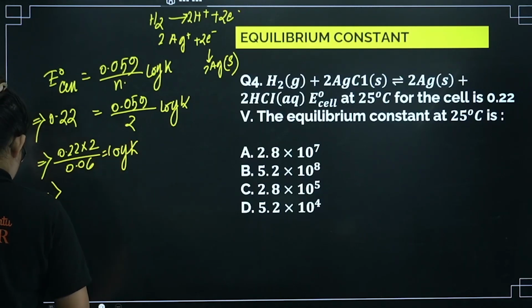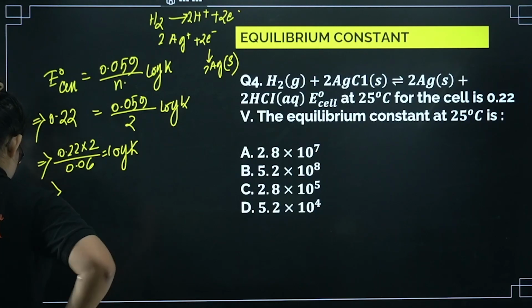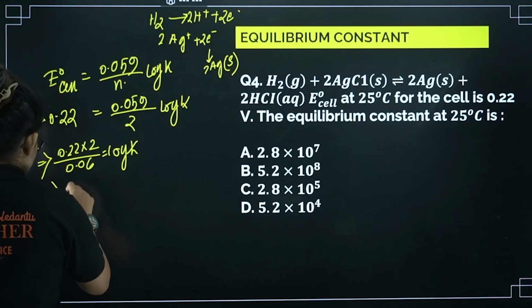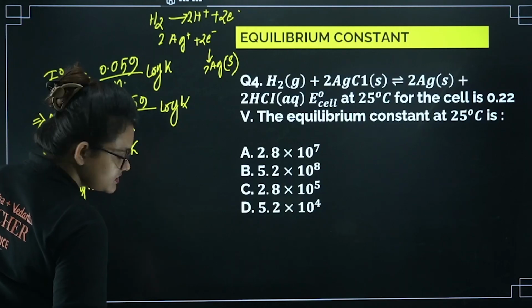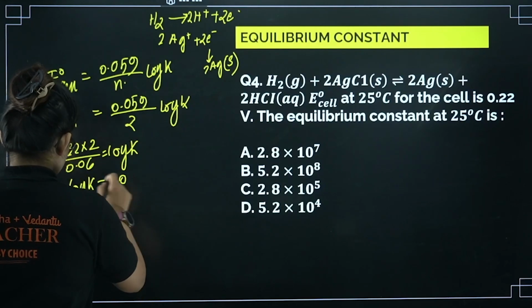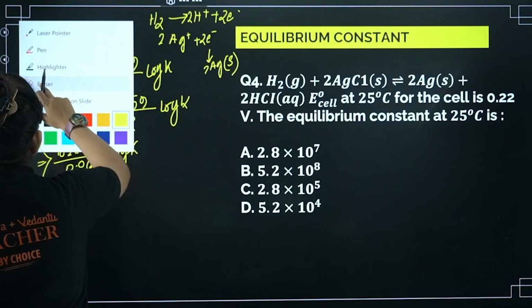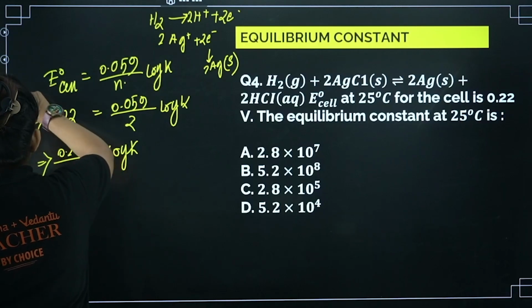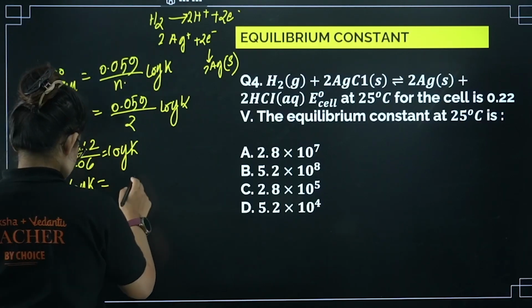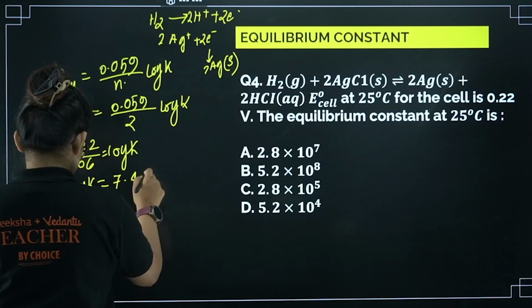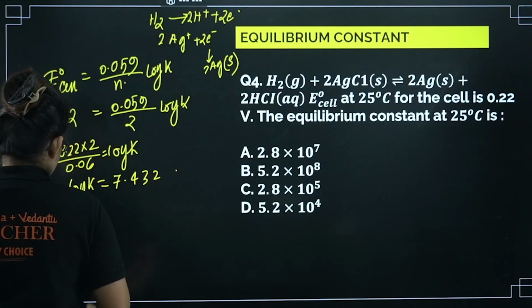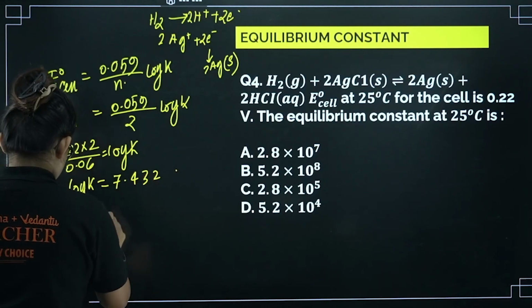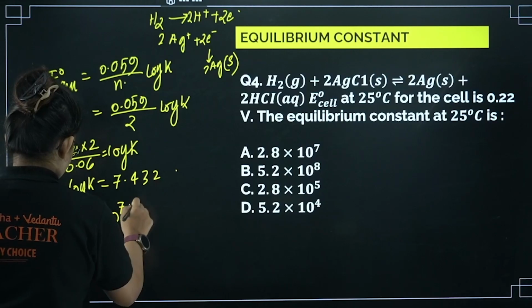So if you calculate further, your log k value will come as something like 7.432. Okay, so now the k value will be something like 10 power 7.43.